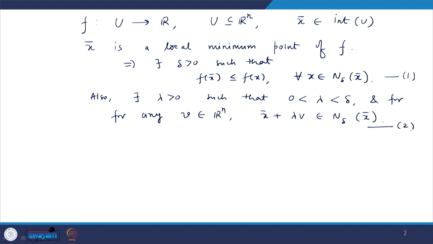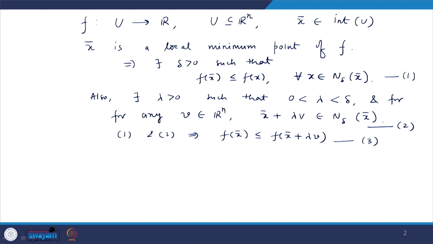From 1 and 2 we have concluded that f of x bar is less than or equal to f of x bar plus lambda v also, because this point is in the delta neighborhood of x bar and this inequality holds for every x in the delta neighborhood. So this inequality will hold for x bar plus lambda v also. Let us call this inequality 3.